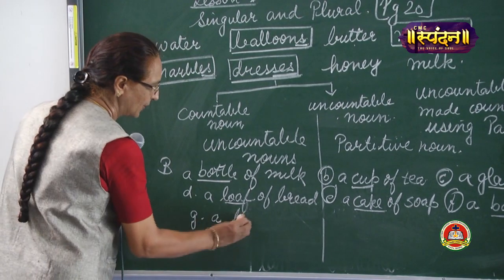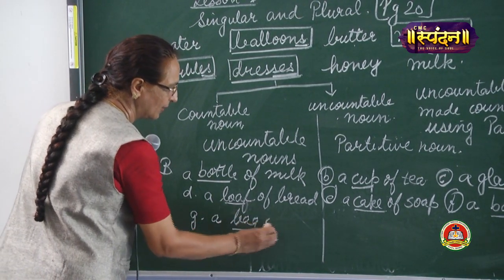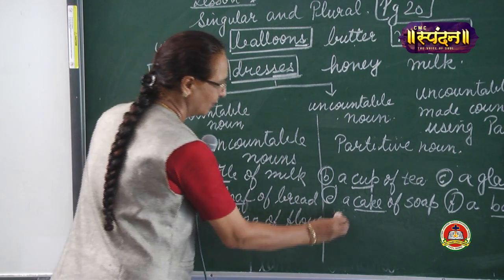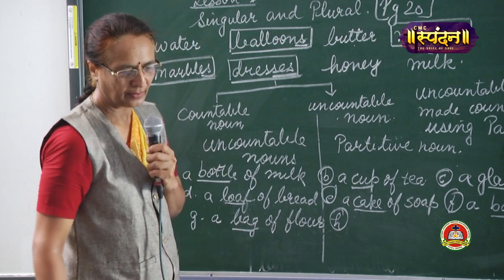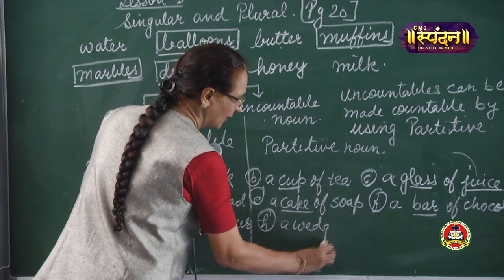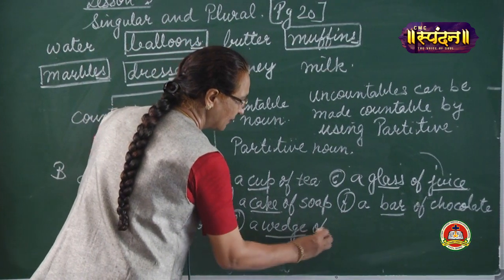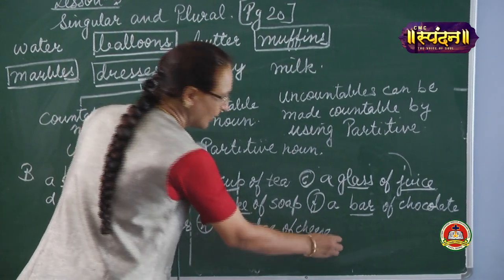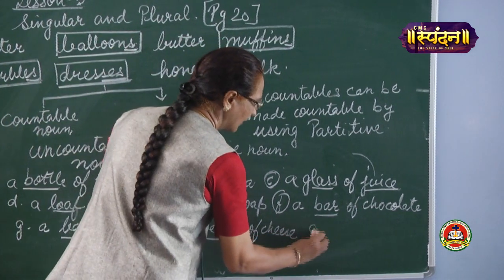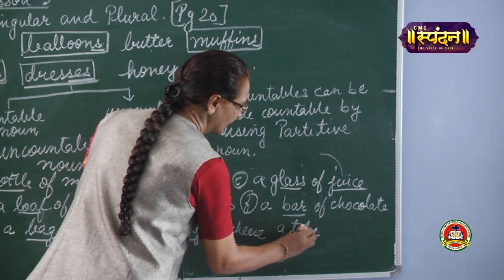A bag of flour. Do you say give me one flour? No. You say, एक बोरी आटे की दे दो. Okay. Then a wedge of cheese. A piece of cheese. Then toothpaste. A tube of toothpaste.